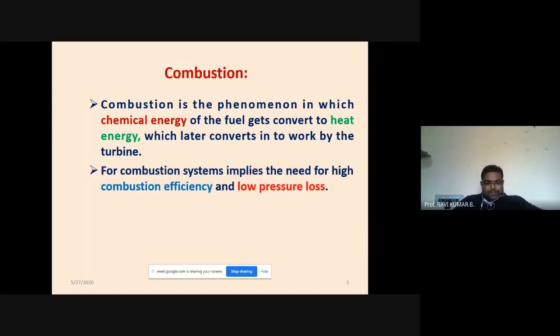So combustion system implies the need of high combustion efficiency. That is one of the requirement of the combustion. Combustion should carry out effectively with the maximum possible energy conversion. So highest possible combustion efficiency should be there, and low pressure loss. Usually in ideal condition, we consider combustion should carry out approximately at constant pressure, but in reality it will not be. Some pressure losses will be involved, but that pressure losses should be limited within the 1 to 3% of the total pressure.